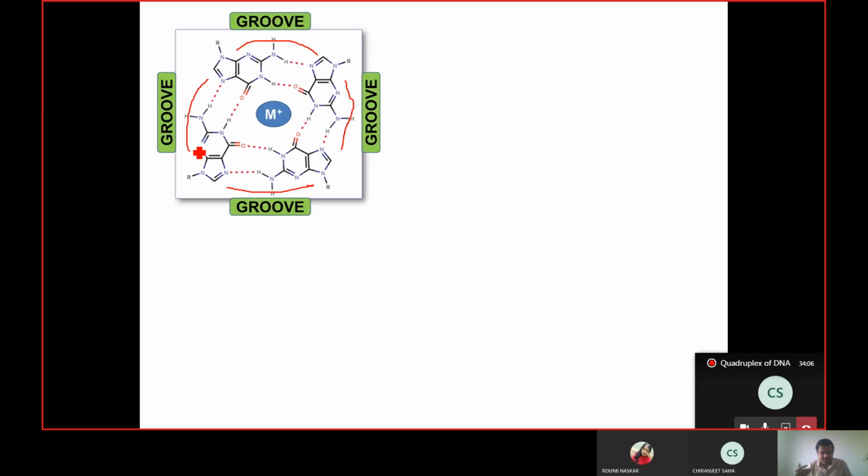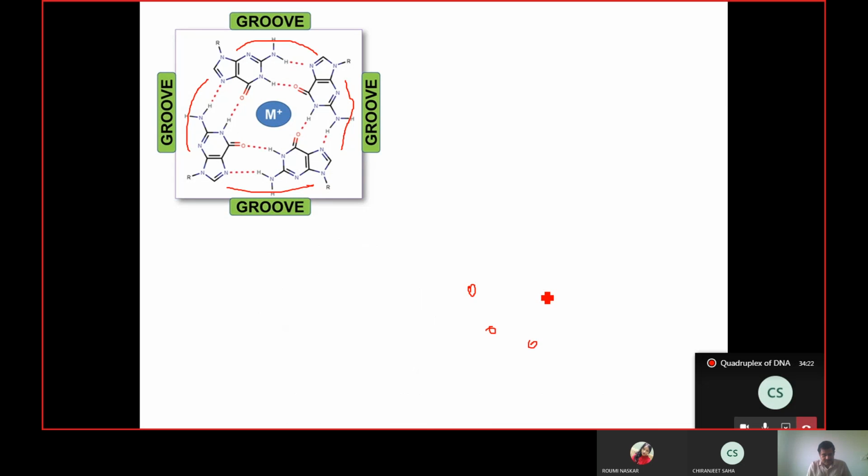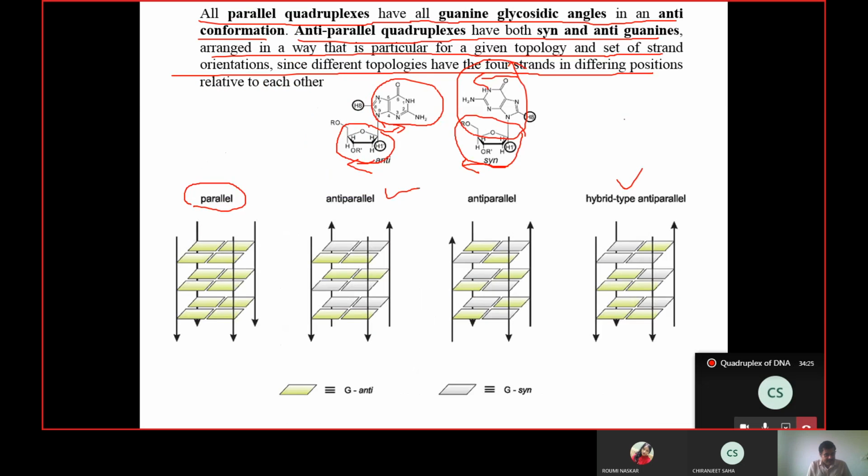If you see the figure here, these are the grooves where all bases are exposed to the environment. There are 4 of them. 3 can be seen over here, and 1 is there on the other side. Now we have just seen that the arrangement of these 4 strands can be parallel or anti-parallel.